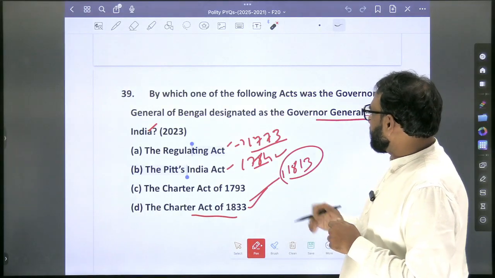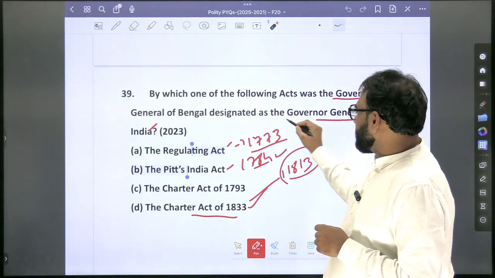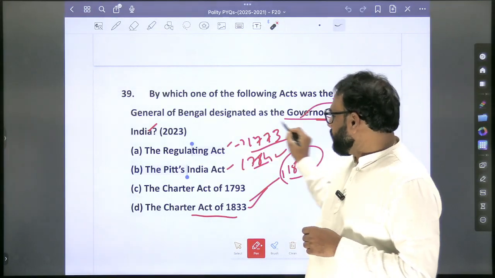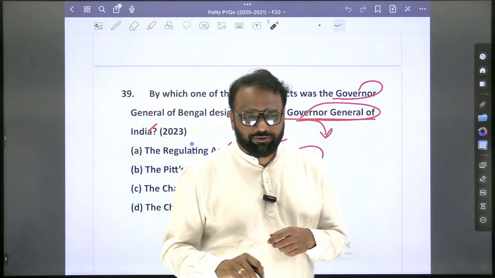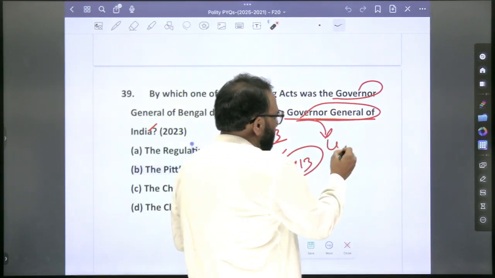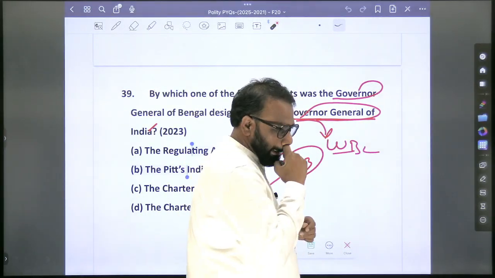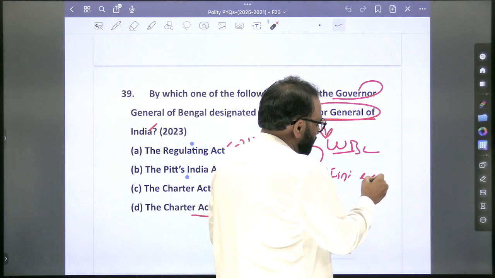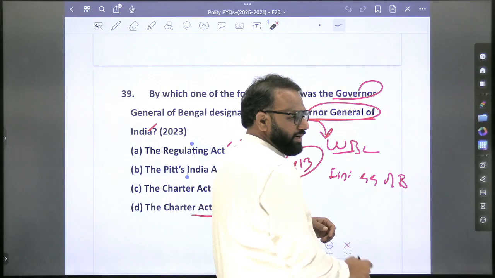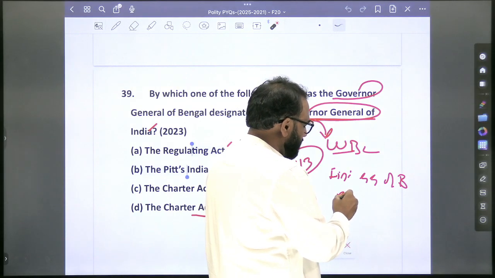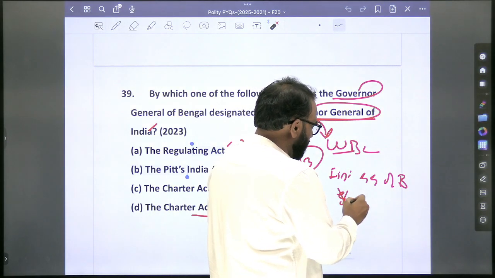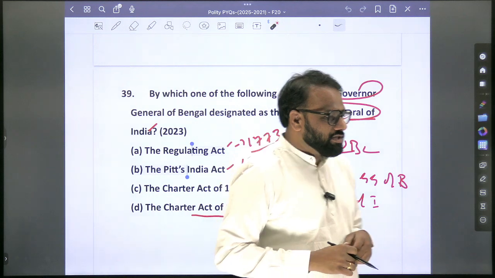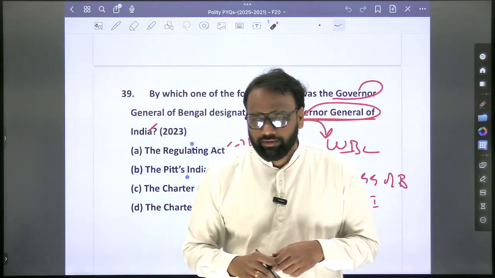Under which Act was the Governor General of Bengal designated as the Governor General of India? So who was the personality? First person? William Bentinck. Okay, William Bentinck. So in this context, first Governor General of Bengal. Next you will prepare what? Governor General of India, Viceroy of India. Okay, Viceroy of India. So all these things you will prepare.